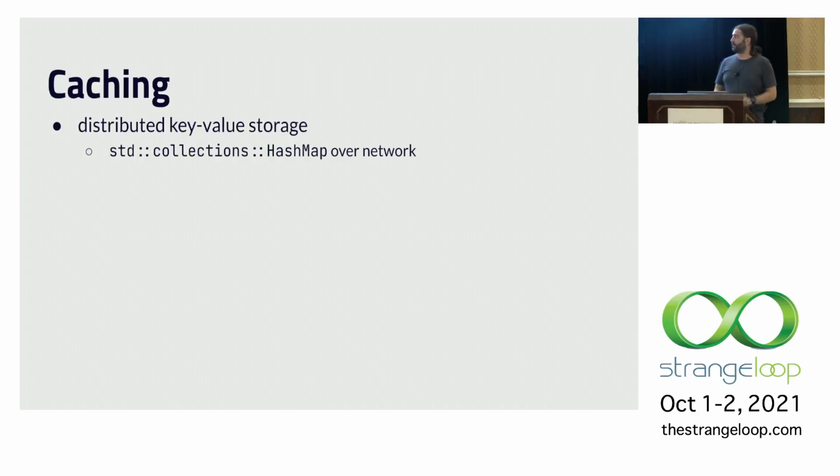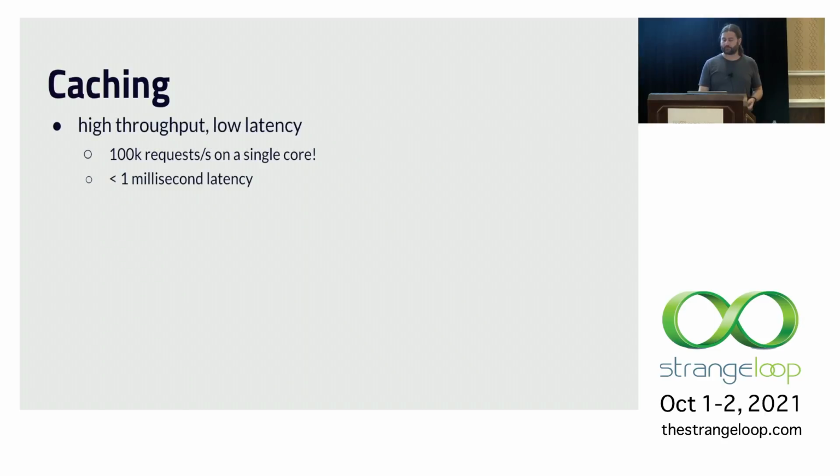This talk is framed around caching, specifically distributed key value storage. You can think of it basically as a hash map over the network. Caching is really high throughput and very low latency. We expect around 100,000 requests per second on a single core with typical latencies below 1 millisecond. So very, very fast because we're just grabbing data out of memory and pushing it over the network.